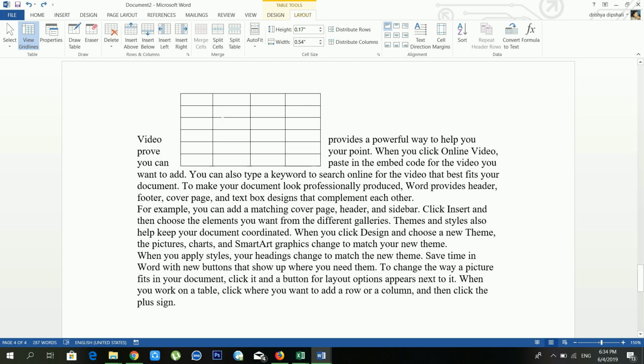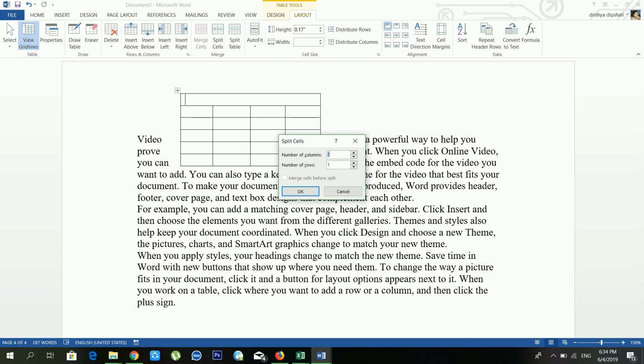If you want to merge, in that case, first of all you have to select it, and after this just click on merge cells. Now, boom, your cells are merged, right? And another option is split cells. If you want to add more cells within your cell, in that case you have to use split cells. Just click on split cells.